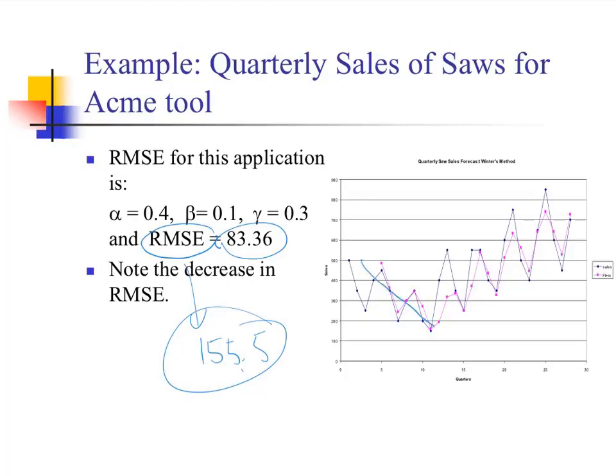Why? Let's see. We have the trend. Yes, we capture the trend. We also capture the seasonality in the data. So it's a better estimate. That's why we have a lower root mean square error.